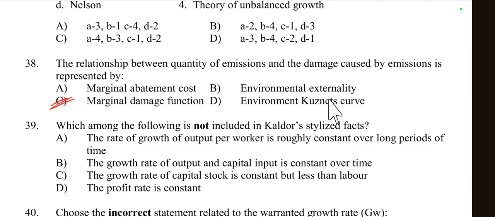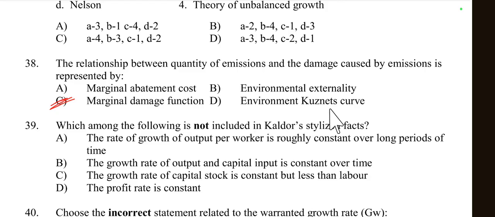Then other option is environmental externality. This is a broader concept that refers to the cost or benefit of an activity that affects third parties or is not reflected in the market prices. It doesn't specifically define the relationship between emission and damage, so this is not correct.